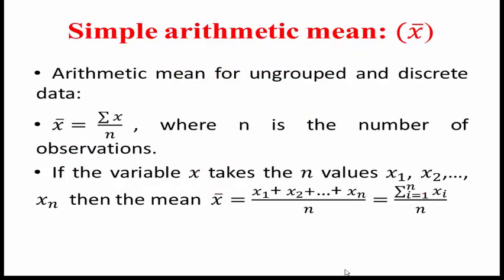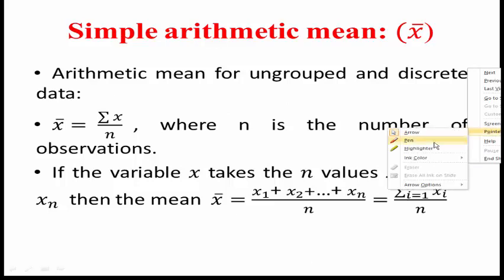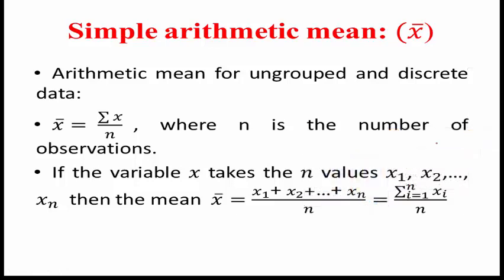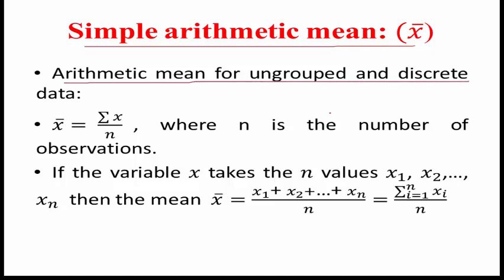Now we are going to see the first measure of central tendency, or first average, that is the simple arithmetic mean, or simply called the mean. So first we have to compute the arithmetic mean for ungrouped and discrete data.